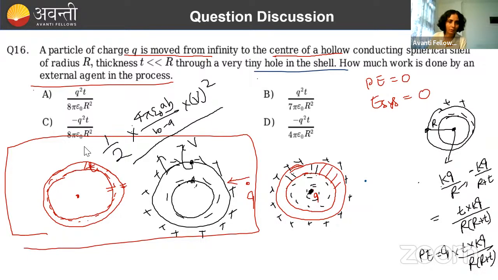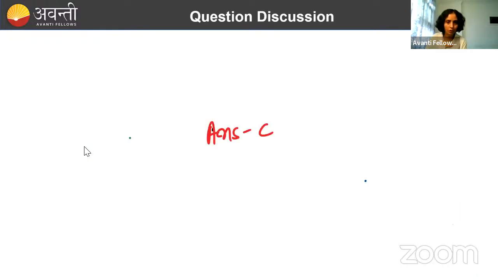So how much energy are we getting? This energy is there because we were taking a positive charge towards a spherical shell. So we were doing work on that charge, and that work is getting stored in the form of potential energy of this capacitor and in the form of potential energy of this charge. For the charge, we have already calculated. For the capacitor, we need to calculate. So let me calculate the potential difference once. What will be the value?